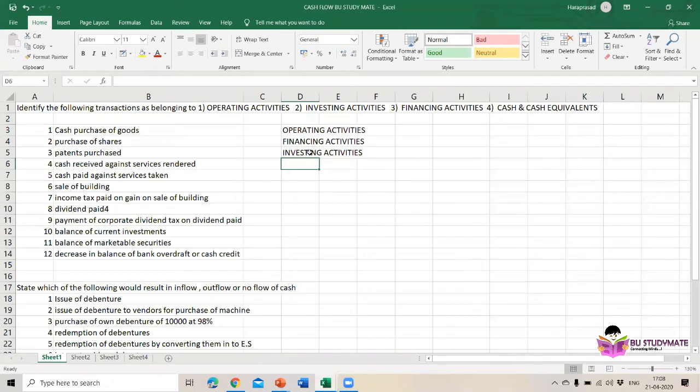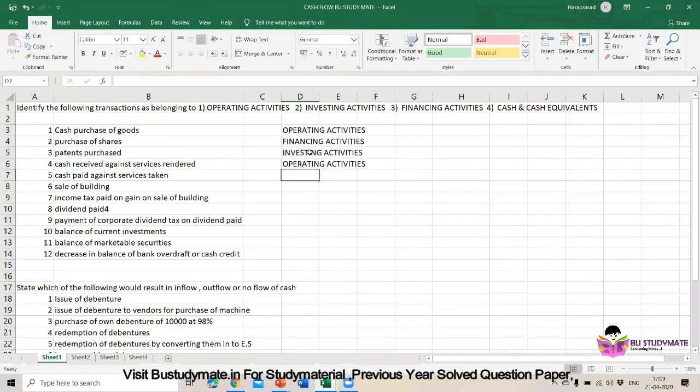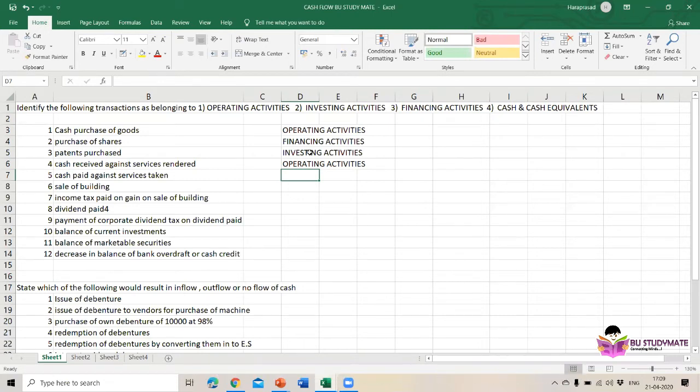Then cash received against the service rendered. Anything cash received under service rendered is operating activities. Then cash paid against services taken, the fifth one, also comes under operating activities.